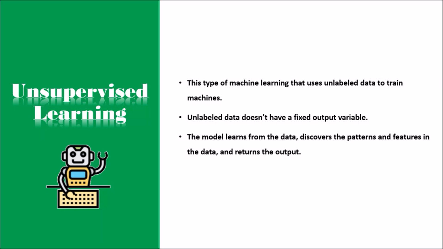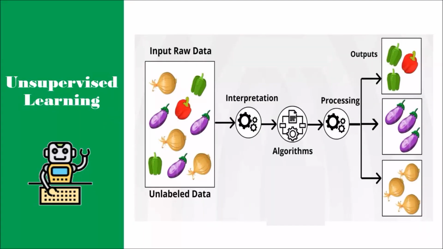The main aim of the unsupervised learning algorithm is to group or categorize the unsorted dataset according to the similarities, patterns, and differences. Machines are instructed to find the hidden patterns from the input dataset. Let's take an example to understand it more precisely. Suppose there is a basket of vegetable images, and we input it into the machine learning model. The images are totally unknown to the model, and the task of the machine is to find the patterns and categories of the objects. So, now the machine will discover its patterns and differences, such as color difference, shape difference, and predict the output when it is tested with the test dataset.